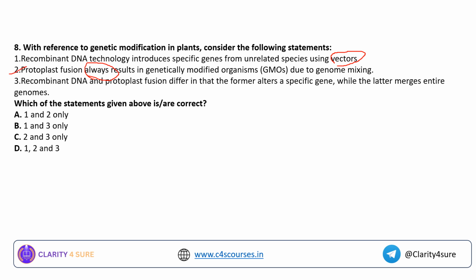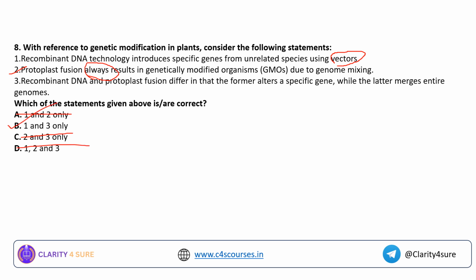If you remember, while I was discussing the difference between recombinant DNA and protoplast fusion, protoplast fusion does not always result in genetically modified organism, because it is often debated whether protoplast fusion is GMO or not. Okay, so you can eliminate statement 2 easily. If you eliminate statement 2, you will arrive at the right answer. Option B is 1 and 3 only.